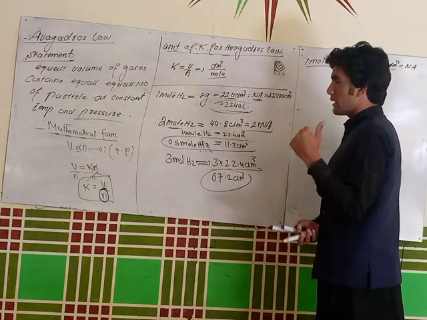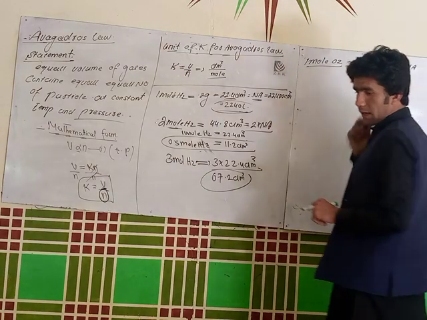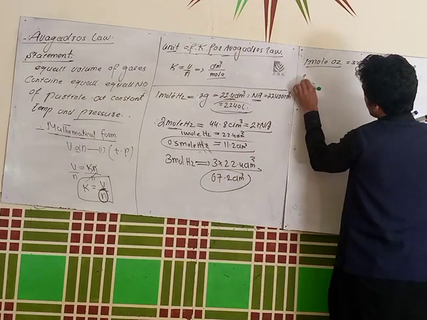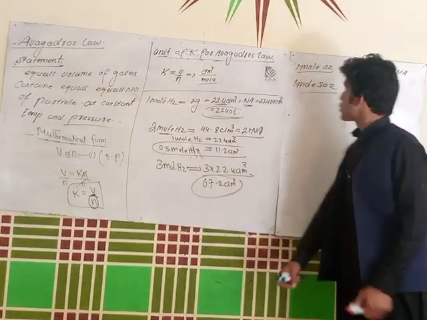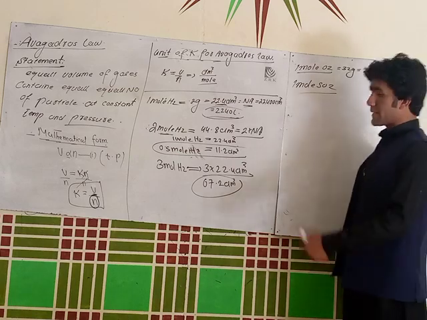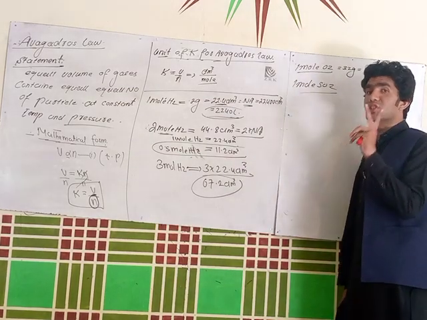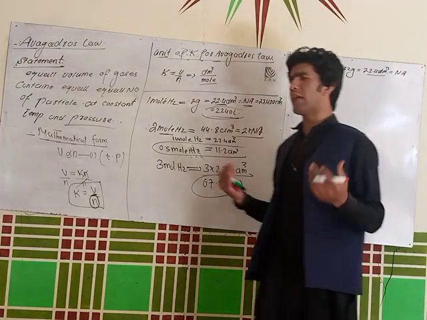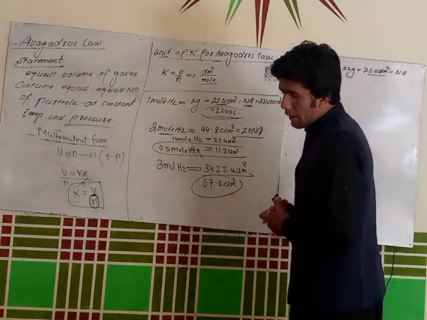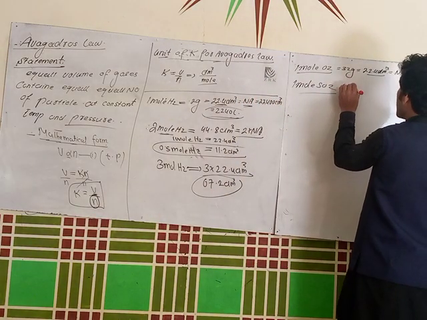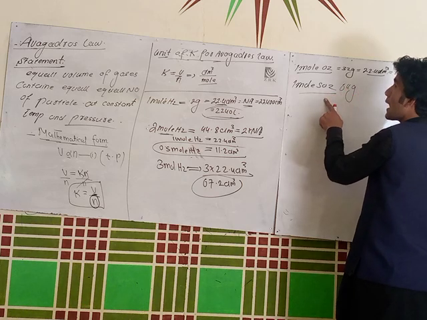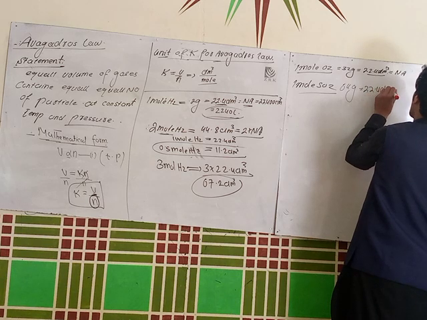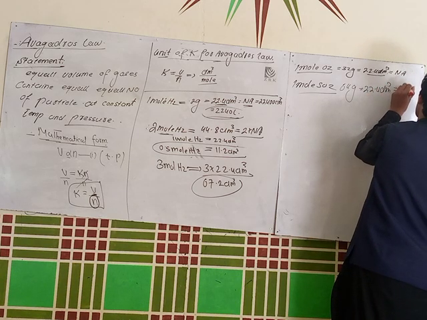So that was the simple logic which will be discussed. Next, students, another example of discussion: if I take 1 mole of sulfur dioxide gas, and someone asks what it means, it means that if you take 64 gram of sulfur dioxide gas, it will occupy 22.4 decimeter cube volume and it will contain Avogadro's number.